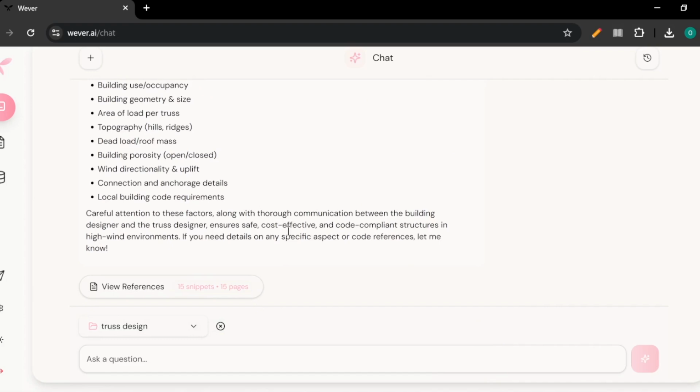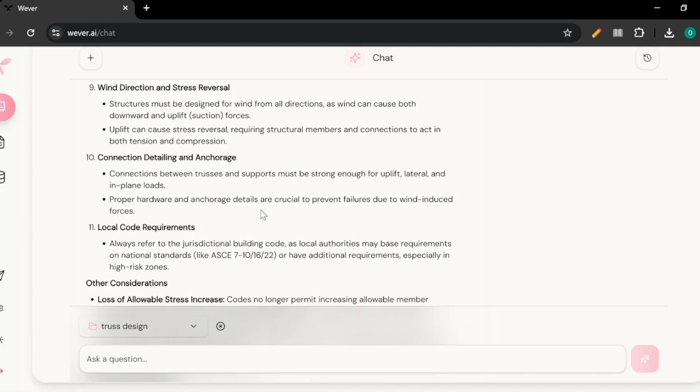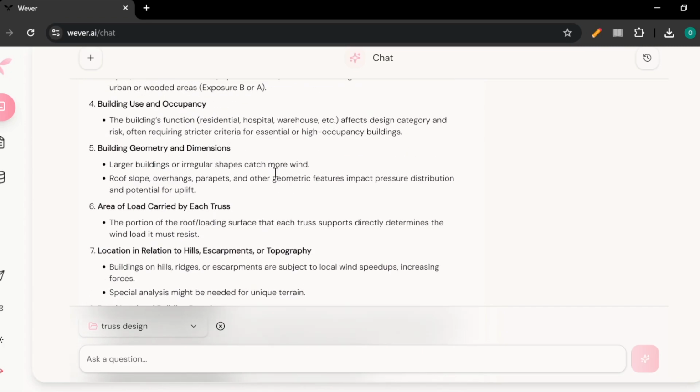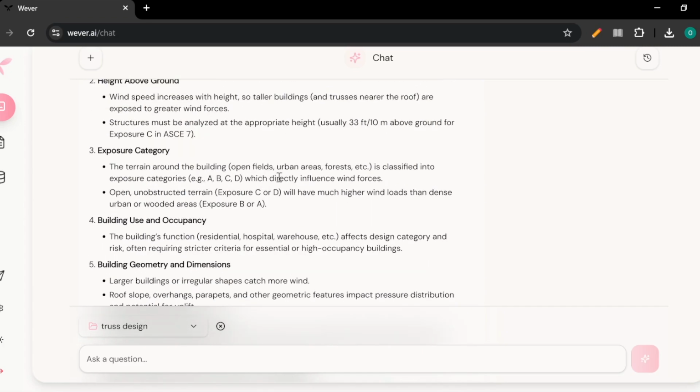Now, mind you, you can continue querying from this standpoint. So let's say you wanted to ask it, let's go with this exposure category. What is an A exposure category?